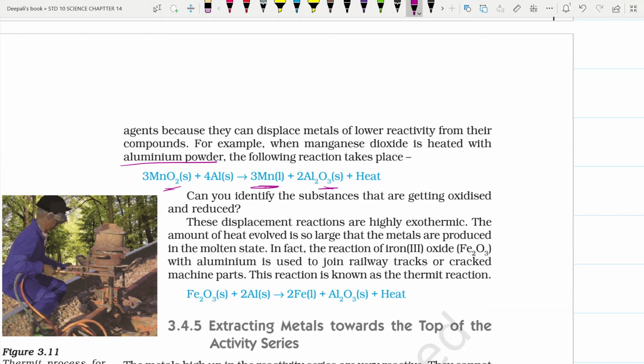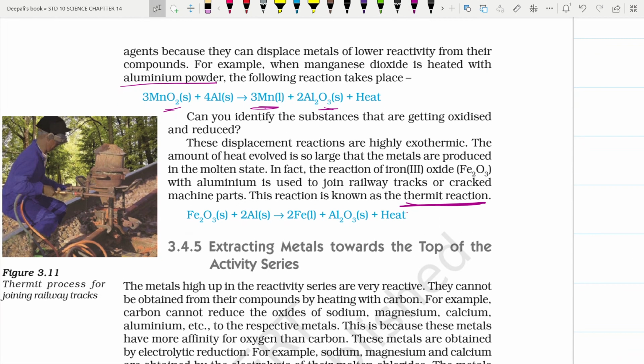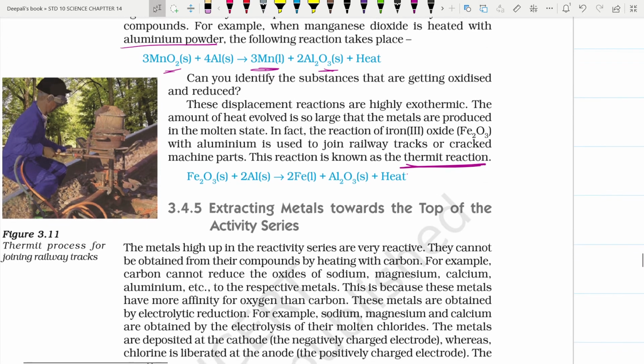In fact, the reaction of iron oxide Fe2O3 with aluminum is used to join railway tracks or cracked machine parts. This reaction is called the thermite reaction because of the high evolution of heat. Fe2O3 plus 2Al gives 2Fe plus Al2O3 plus heat.